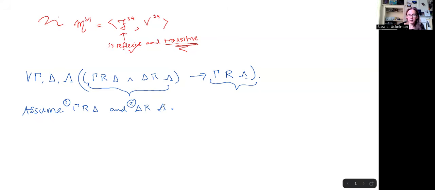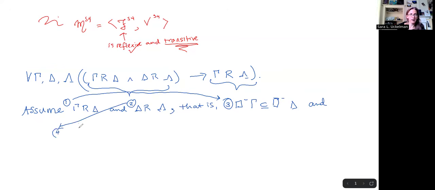This just means, by the definition of the R relation, that the box minus of gamma is a subset of the box minus of delta, and then this fact corresponds to the box minus of delta being a subset of the box minus of lambda. That just is the definition of our accessibility relation.